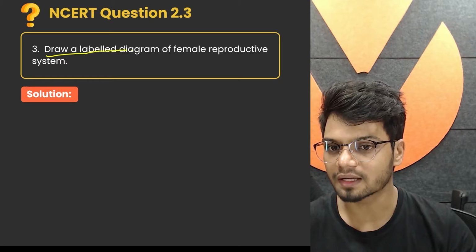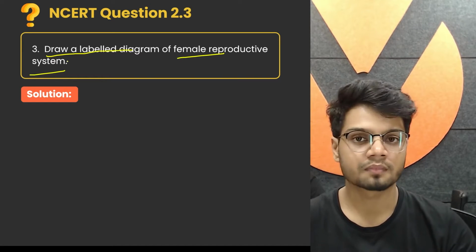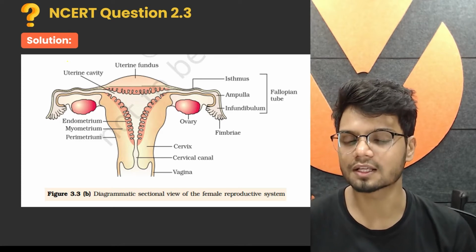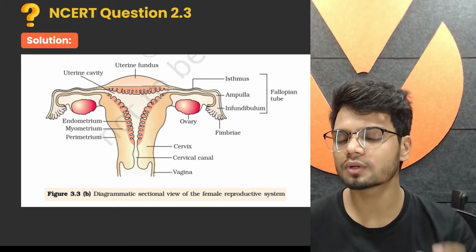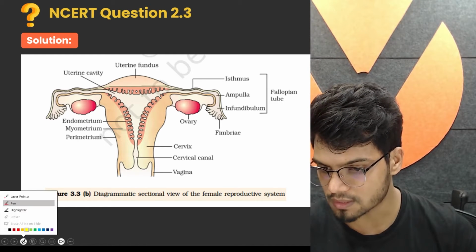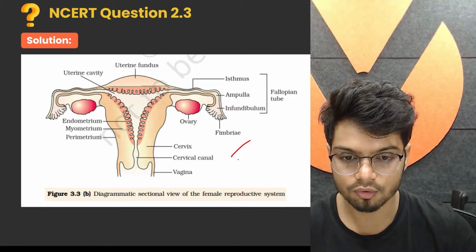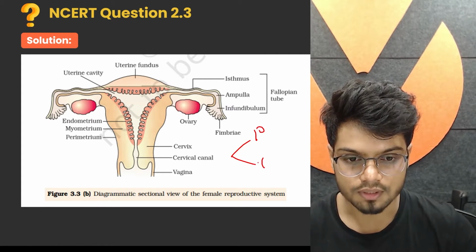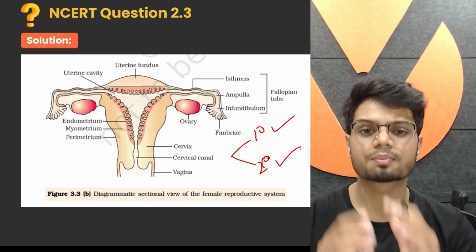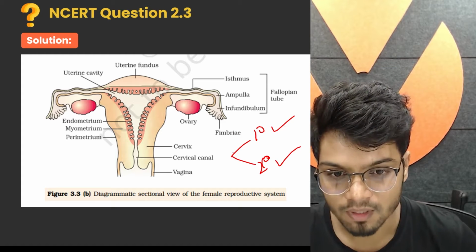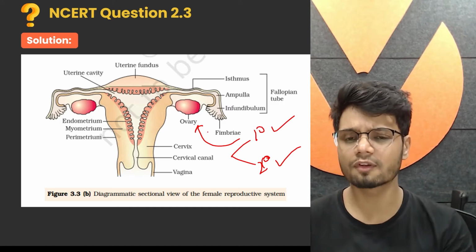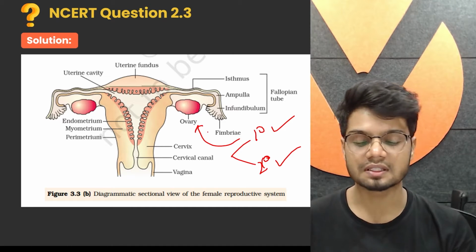Draw a labeled diagram of the female reproductive system. Just for convenience, I have a diagram for you from your NCERT. I'll quickly explain each and every part of it. The female reproductive system is divided into two types of organs: primary sex organs and secondary sex organs. The primary sex organs are the ovaries, and secondary sex organs are your fallopian tube, uterus, cervix and vagina.